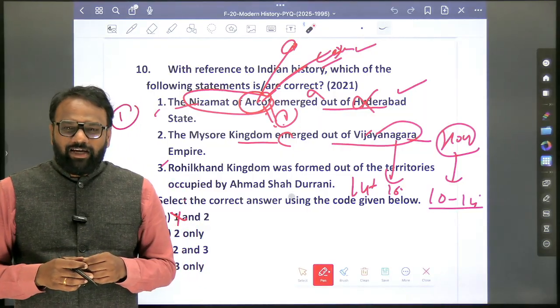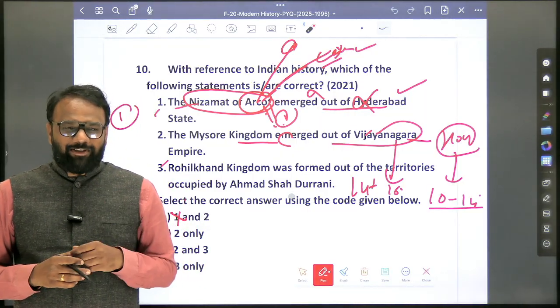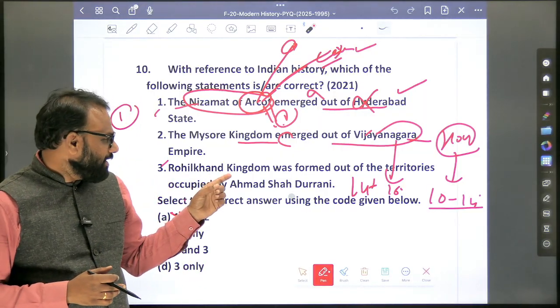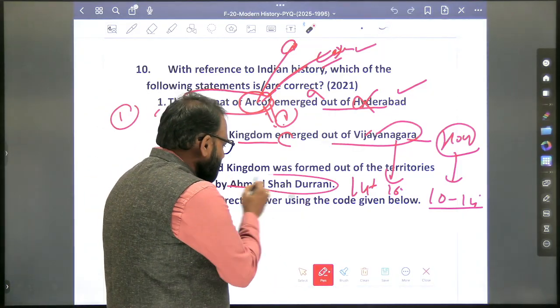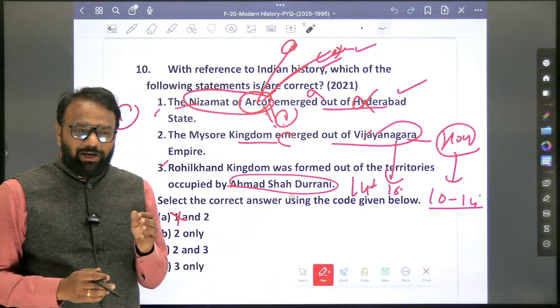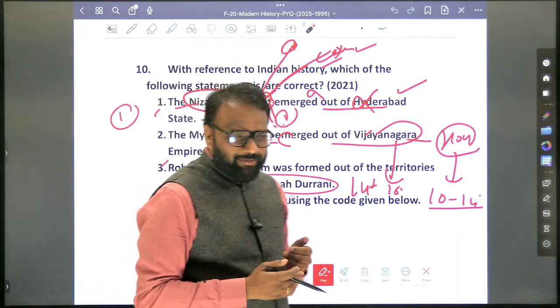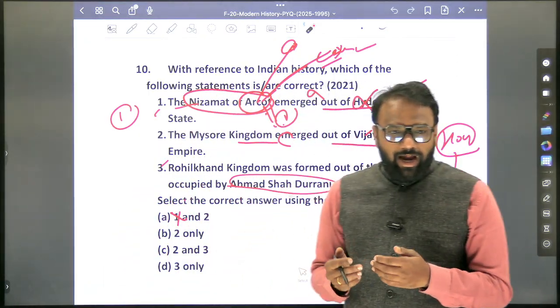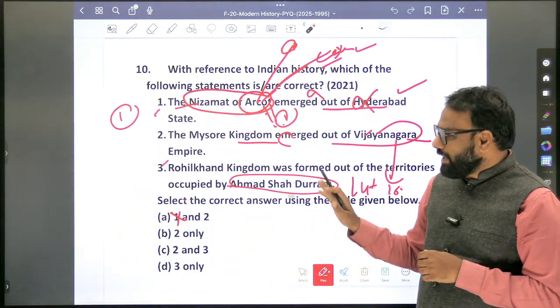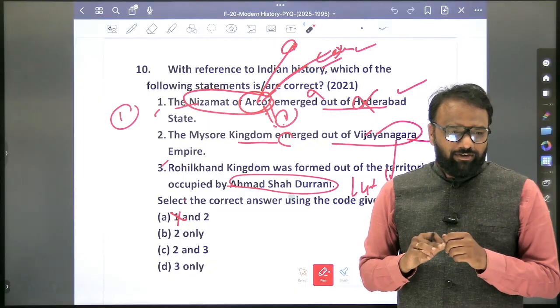No. It is associated with the third battle of Panipat, because of Ahmad Shah Durrani. In the third battle of Panipat, it was fought between whom? Ahmad Shah Durrani and the Marathas. And the Marathas were severely routed, they were defeated.